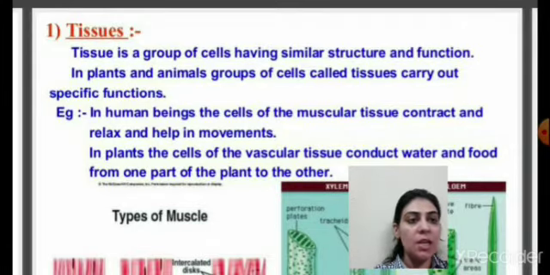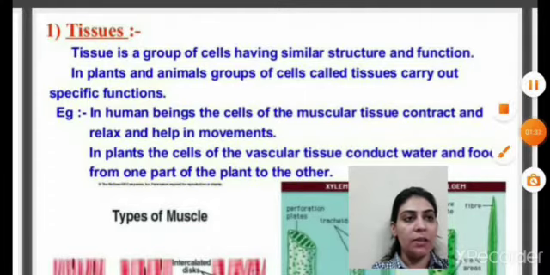Similarly, अगर मैं plants की बात करूँ तो plants में कुछ vascular tissue present है. For example, vascular tissues are xylem and phloem. This xylem tissue helps in the movement of water from one part of the plant to the other. And similarly, the phloem tissue, जो plants में present है, helps in the transport of food from one part to another part of the plant. So, plants में, animals में tissues are performing the particular function in their body.